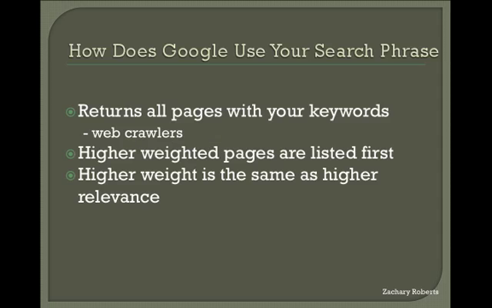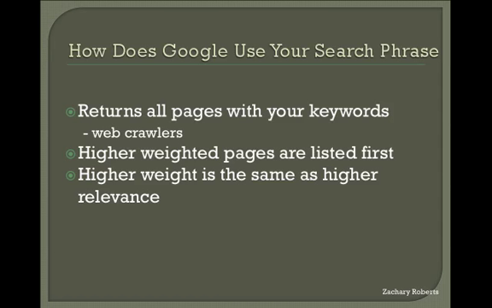How does Google use your search phrase? Google returns all pages with your keywords. This brings up another question though. Where do these keywords come from? As we discussed in class, there is a process called web crawling, where crawlers go out and search through different web pages for the keywords which are recorded in the Google index. Larry Page was able to incorporate this process into his algorithm, making Google the first search engine to use this technology, and greatly contributed to Google's success.